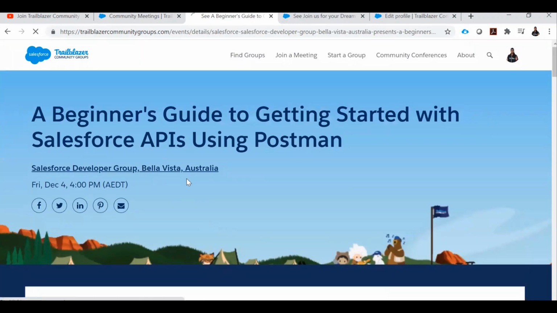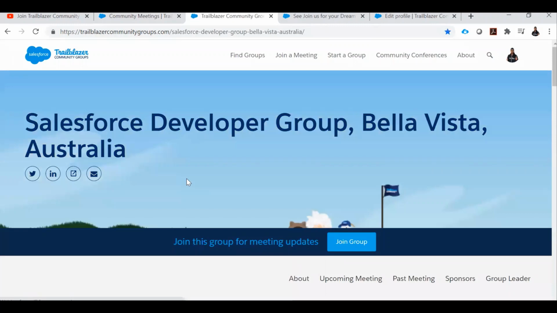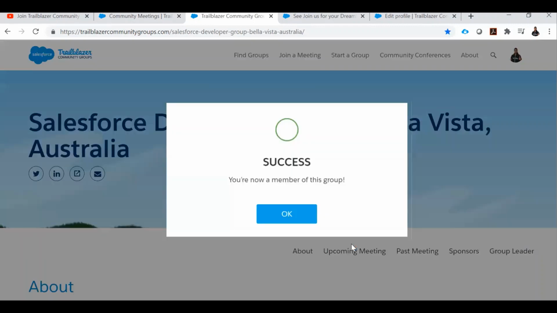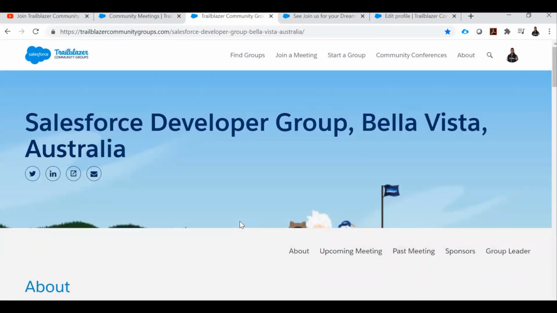And even if you want to become a member of any group, not only this one, if you go to the group detail page, you will find the join group button. So simply click join group and you become a member of that particular group, and you will get an email notification whenever they publish any new event.